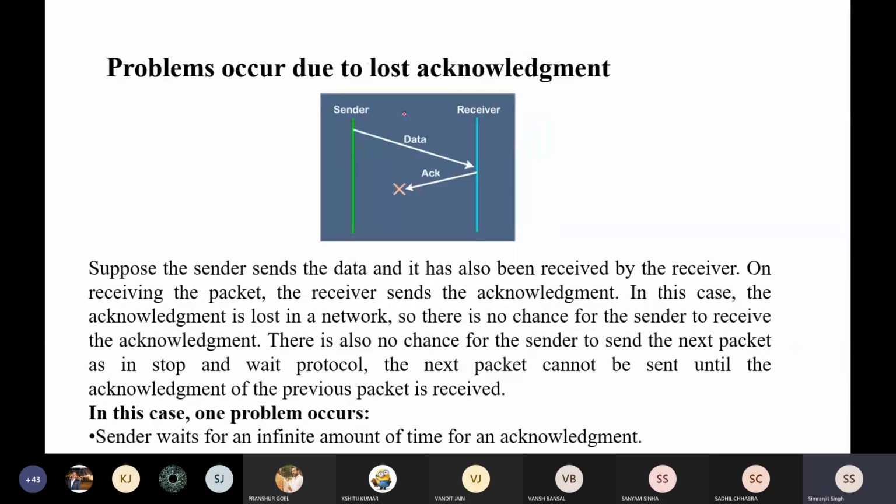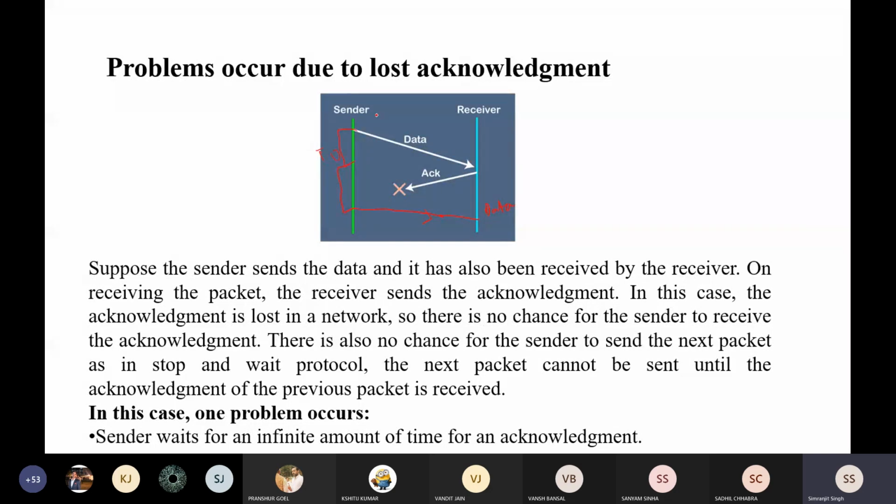Another problem was when the acknowledgement was lost. What exactly happened then? The sender has sent the data and it is waiting for the acknowledgement of the sent data. But actually, the receiver also has received the data, but the acknowledgement got lost. If I apply a timeout timer here, and this acknowledgement does not arrive inside the timeout time, then the sender will again send the same data.